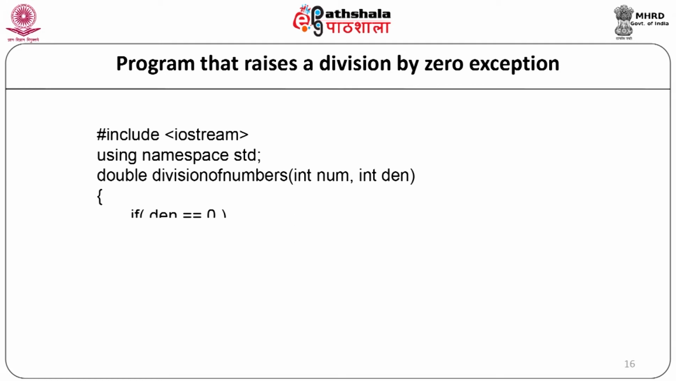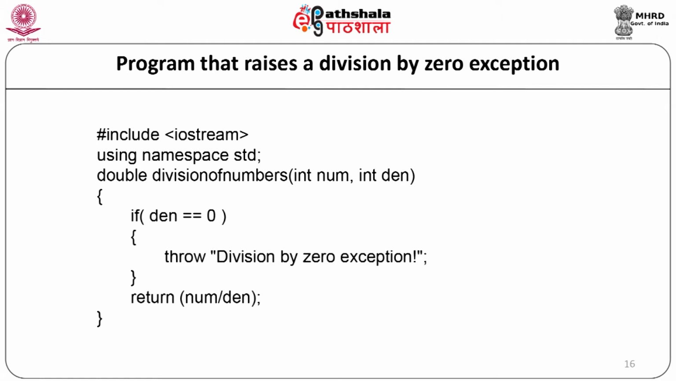Now, let us see a simple program that raises a division by 0 exception which is caught in a catch block. We will start with our program: #include <iostream>, using namespace std. We will start with our function. The return type is double. The name of the function is division of numbers, in brackets int numerator, int denominator. So, two arguments are passed to this function and the return type is double. If denominator is equal to 0, we will throw a division by 0 exception, and the if condition will end. Return numerator divided by denominator, and our function will end.